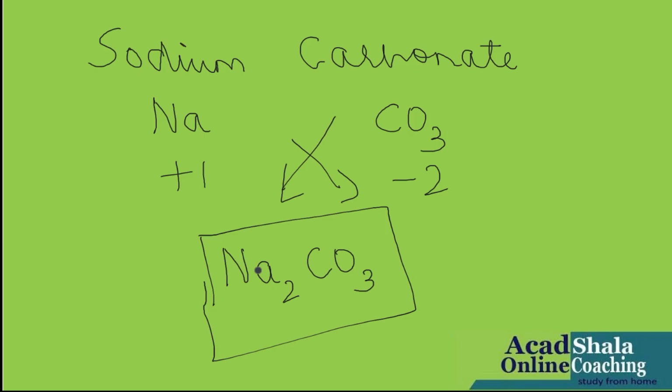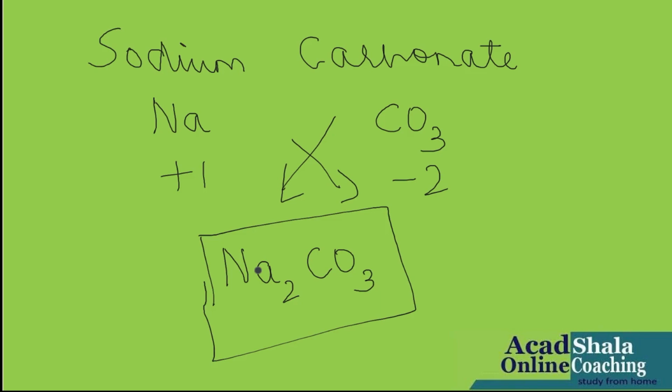So students, this is all about chemical formulae in today's session. Please go through the symbols, valency, and then frame the chemical formulae using the crisscross method.